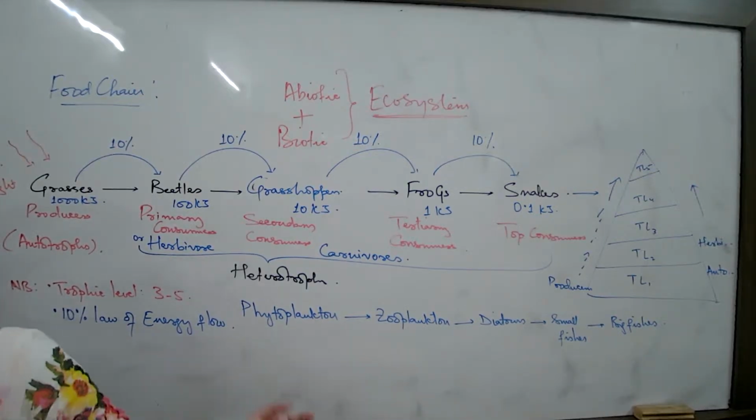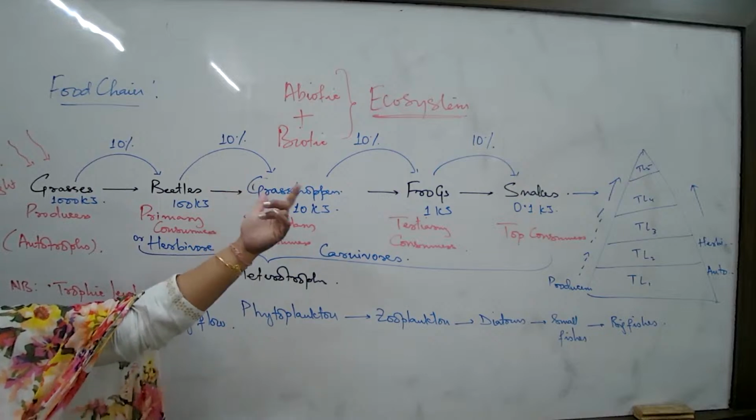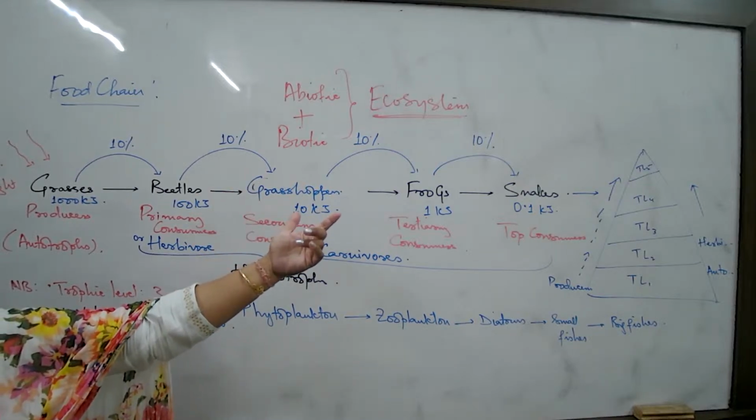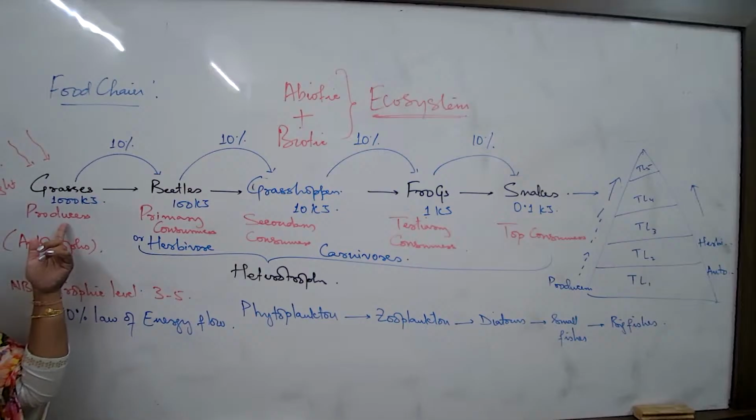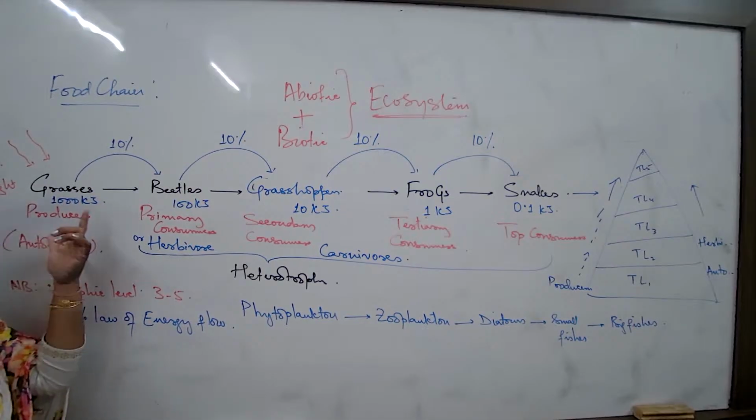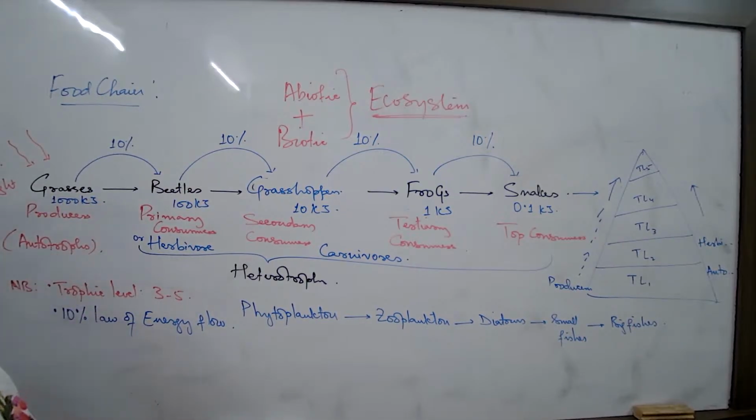But if you write those examples, other trophic levels also have to fit in. So can we straight away write those examples here? No. Write the typical examples. A proper autotrophic plant you write. But definitely they are also a part of the food chain. Yes, they are also a part of the food chain.